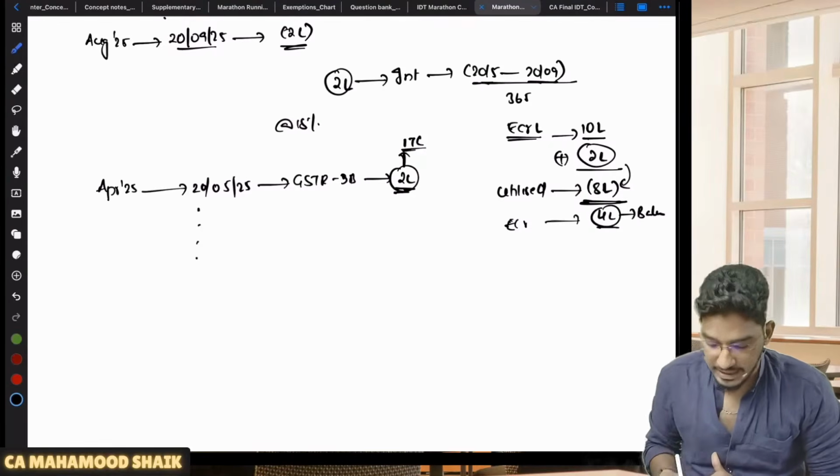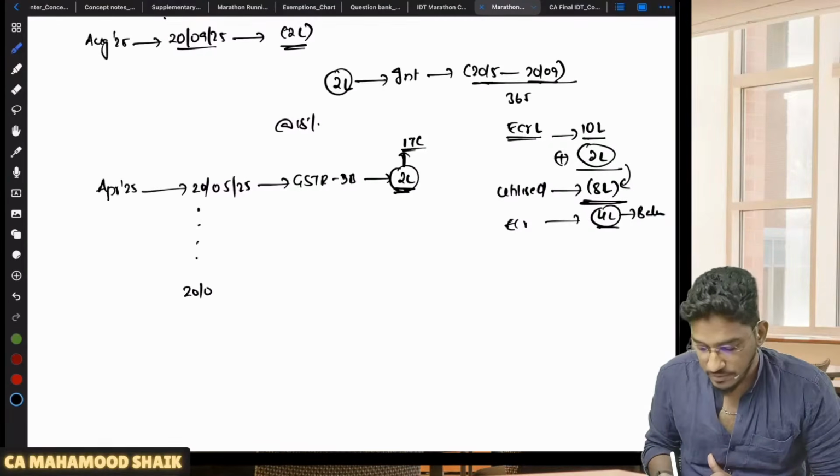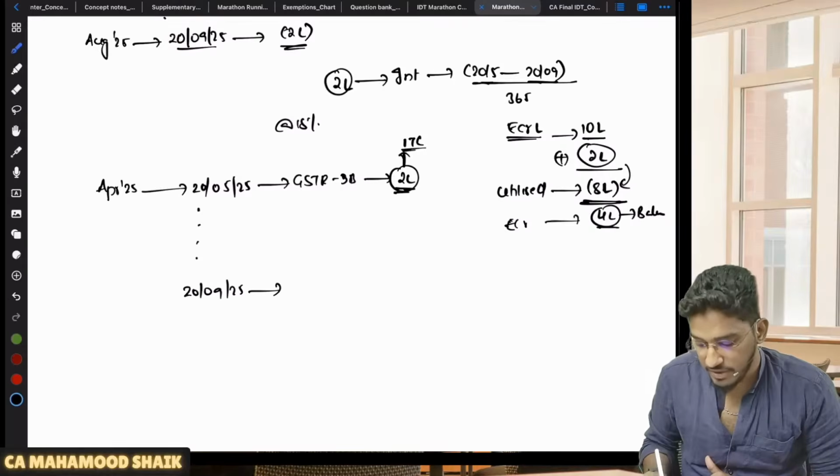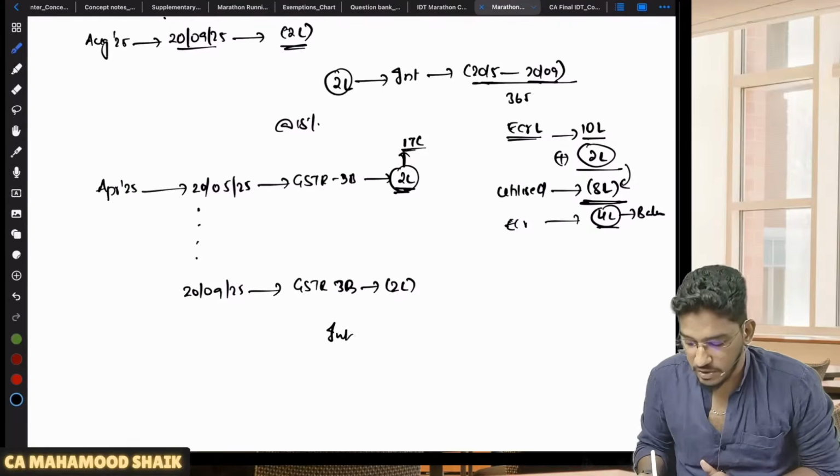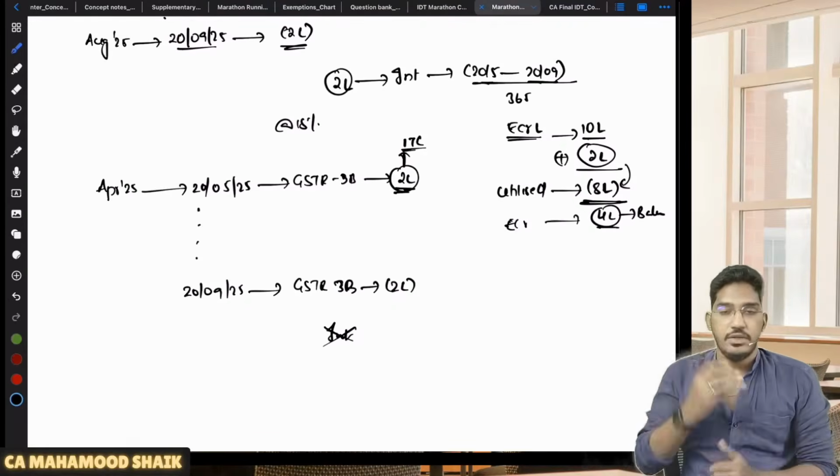Now this fact you have realized, that you have wrongly availed ITC. Now you want to reverse it. On 20th of September 2025, in your GSTR 3B, you want to reverse that ITC. Will any interest become applicable? Here interest will not become applicable.